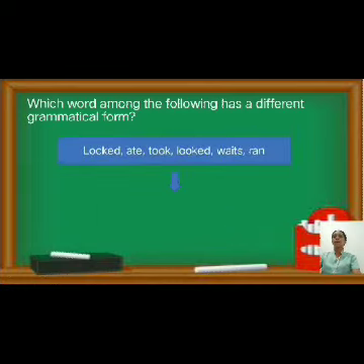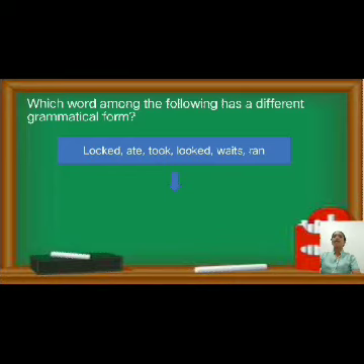For the second example, which word among the following has a different grammatical form? These words are lack, ate, took, look, waits, run. If your answer is the word waits, you're correct. Why? Because it breaks the parallelism of the words, because the words lack, ate, took, look, and run are all in the past tense.